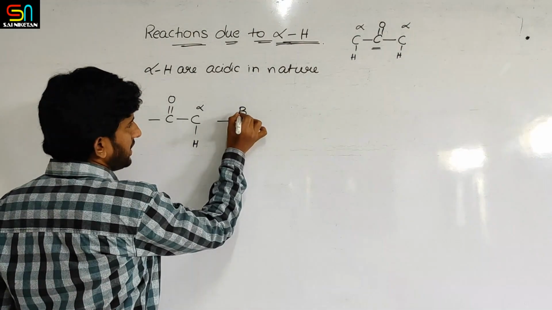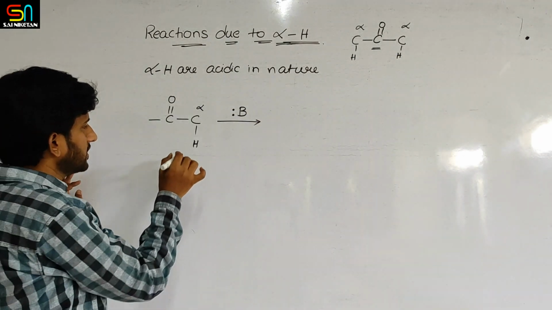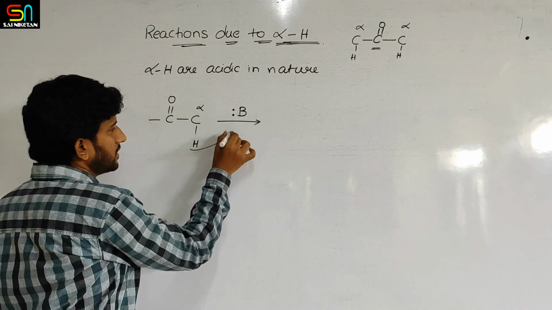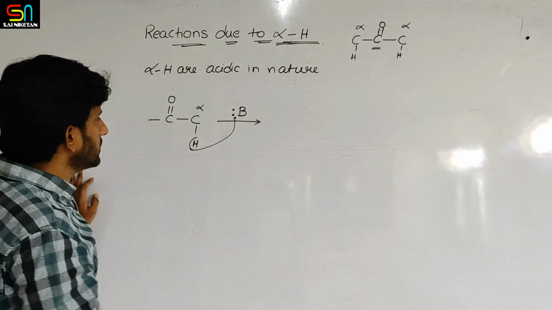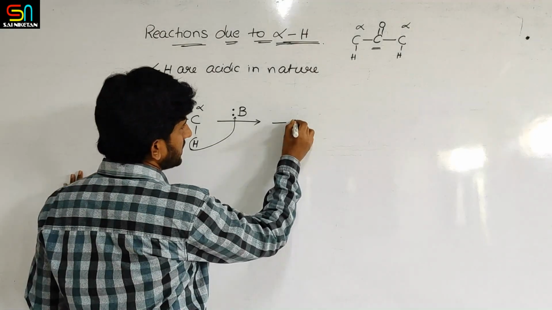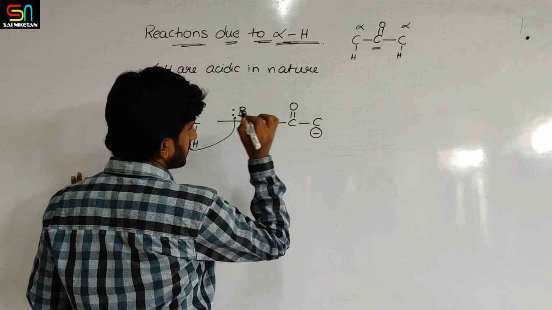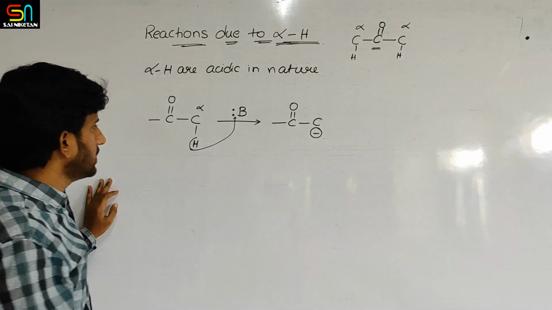Now, if there is any base, this alpha hydrogen reacts with the base. So you get here a carbanion, with a negative charge on that alpha carbon.